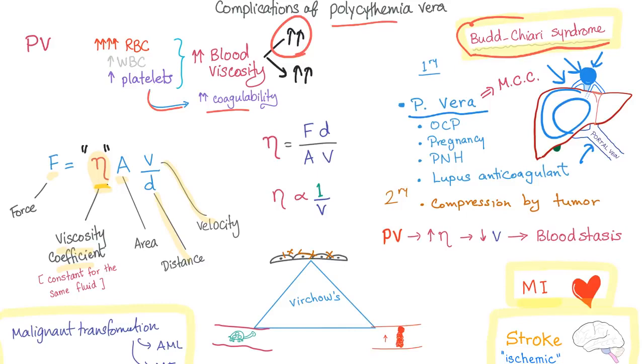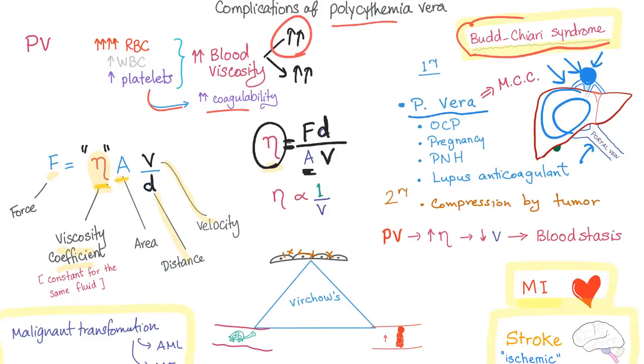If you understand math, you can have this viscosity, called eta, on one side, and since it's multiplied by A, let's bring A to the other side, down in the denominator. Since v is up here, v is going to go down. D is down, D is going to go up, and F will remain in the same place.